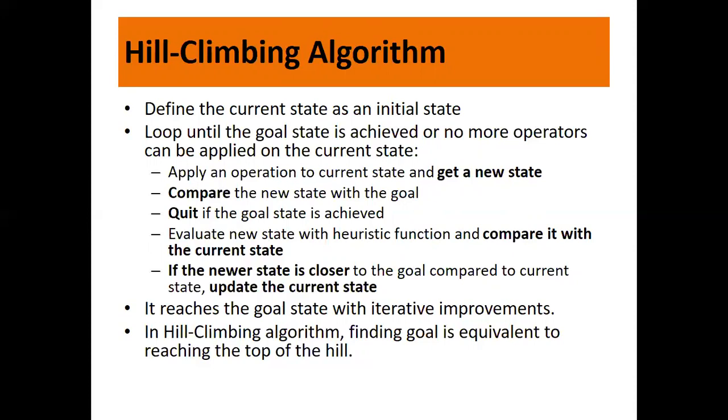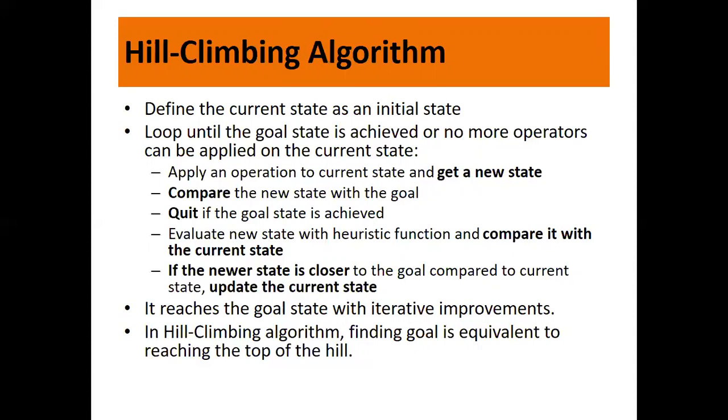So you apply the heuristic to the current state and a new state is generated. Compare the new state with the goal. Quit if the goal is achieved. Otherwise, evaluate the new state with the heuristic function and compare it with the current state. If the newer state is closer to the goal compared to the current state, then update the current state. So the new state will now become the current state and the loop continues. It reaches the goal state with iterative improvements.